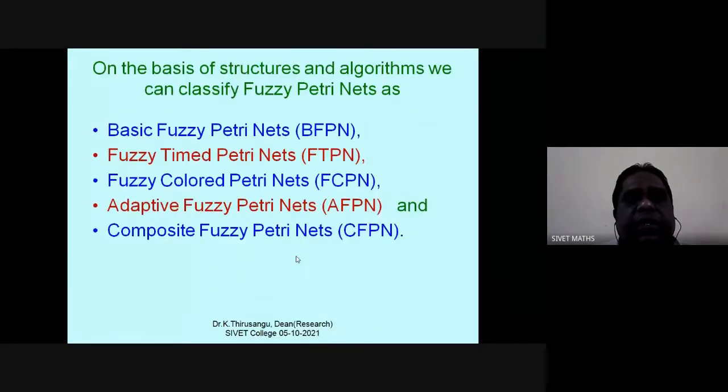Okay. Now there are many categories of fuzzy Petri nets: basic fuzzy Petri nets, fuzzy timed Petri nets, fuzzy colored Petri nets, adaptive fuzzy Petri nets, composite fuzzy Petri nets. There are plenty. I have mentioned a few.